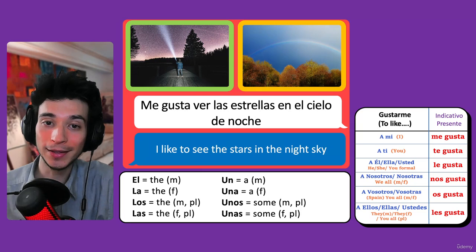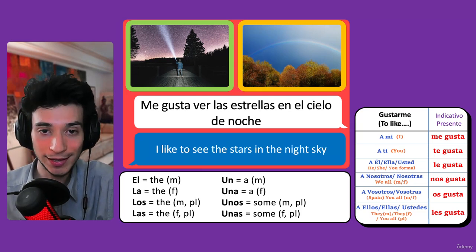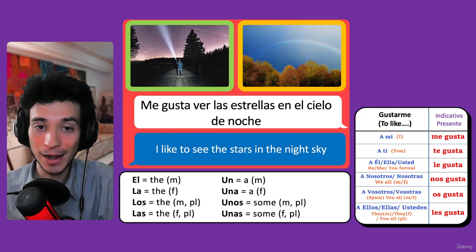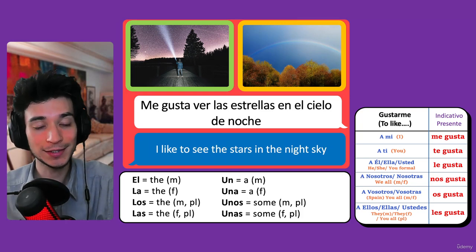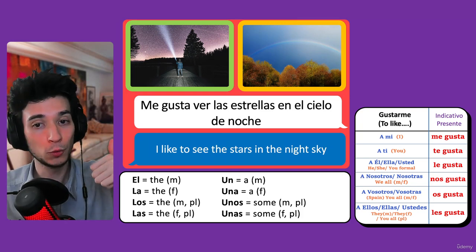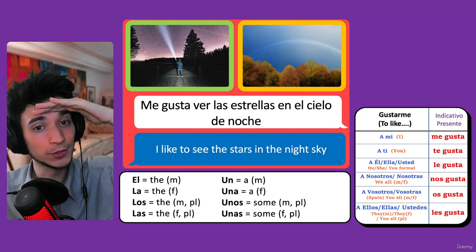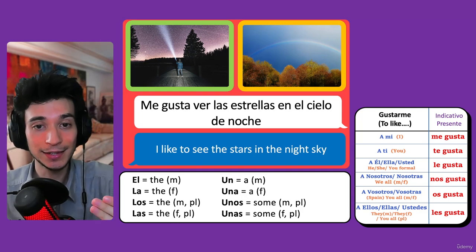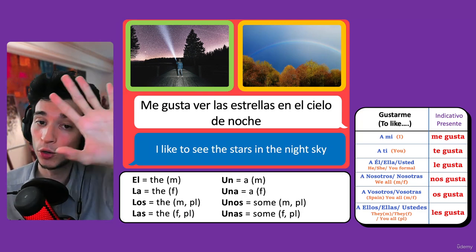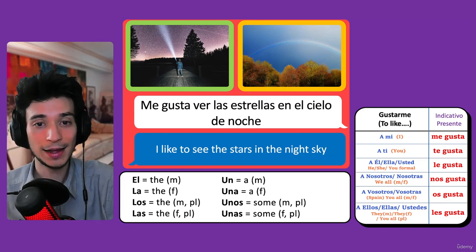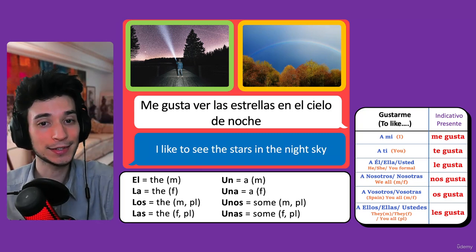Me gusta ver las estrellas en el cielo de noche. I like to see the stars in the night sky. Me gusta, I like, ver, to see, las estrellas en el cielo de noche. Cielo de noche, night sky.